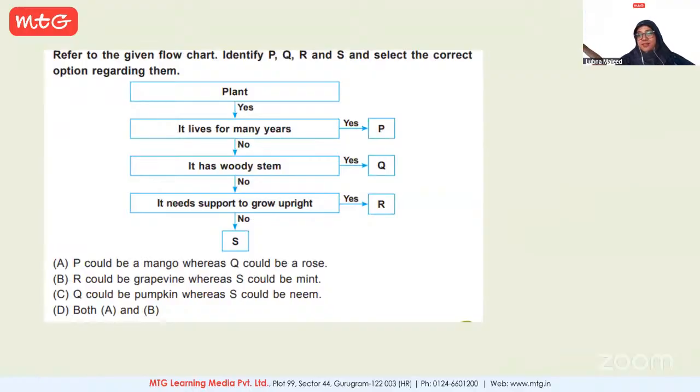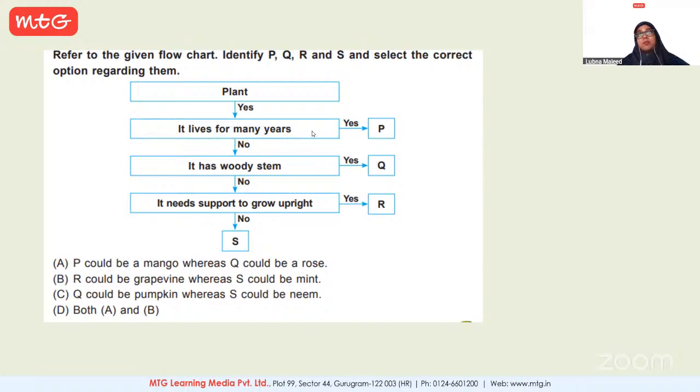Okay, Vian, please try to answer this question. So here you can see a flow chart. Let me help you out with this. And you have different letters P, Q, R, S. So how you are supposed to go ahead with such a question is, the first thing is it's a plant. Yes, it's a plant.